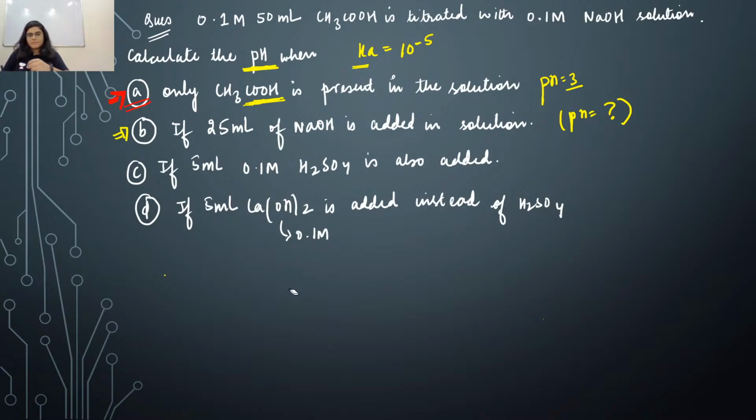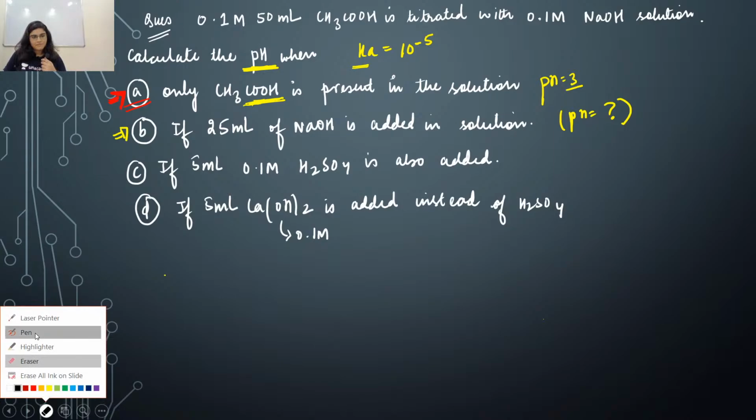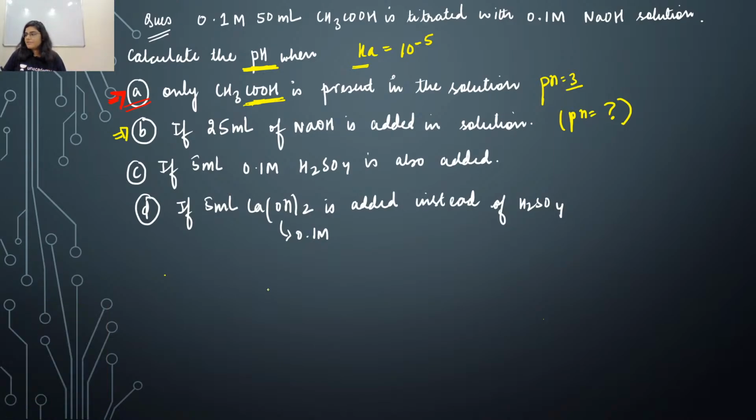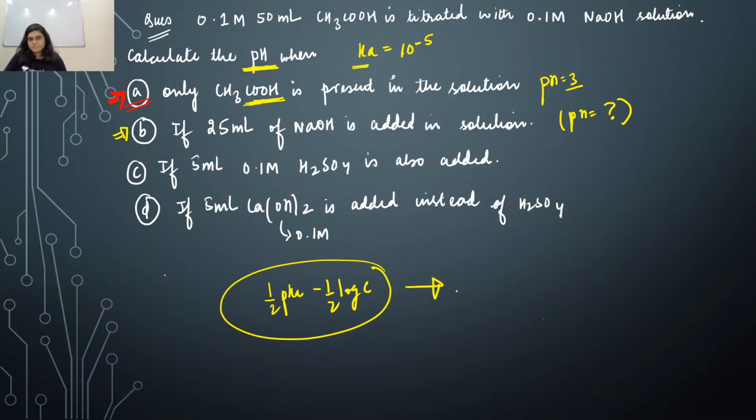What formula, Sankho, are you saying, half? It can't be done from the formula of dissociation of weak acid, that is half pKa minus half log C. Yes, Sankho, this is the formula of hydrolysis of salt. This question cannot be done with the direct formula. You have to apply Ka C by Kw.